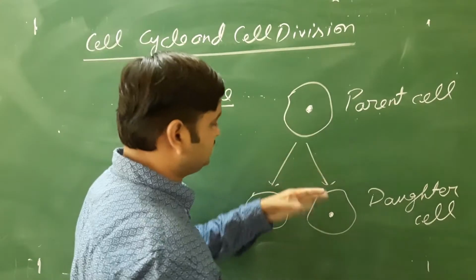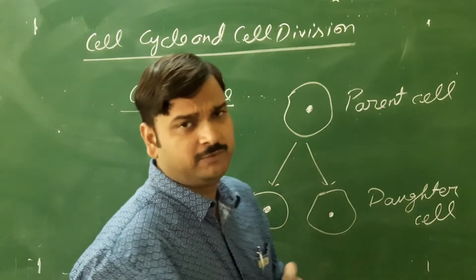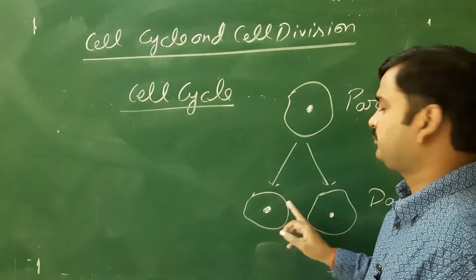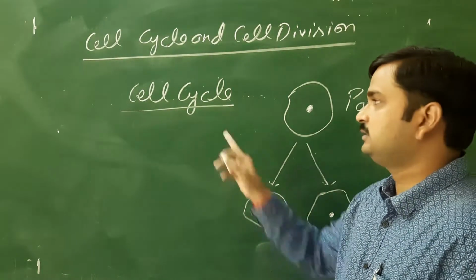and the sequence of events which take place in the formation of two daughter cells from one parent cell is called as what? Cell cycle.